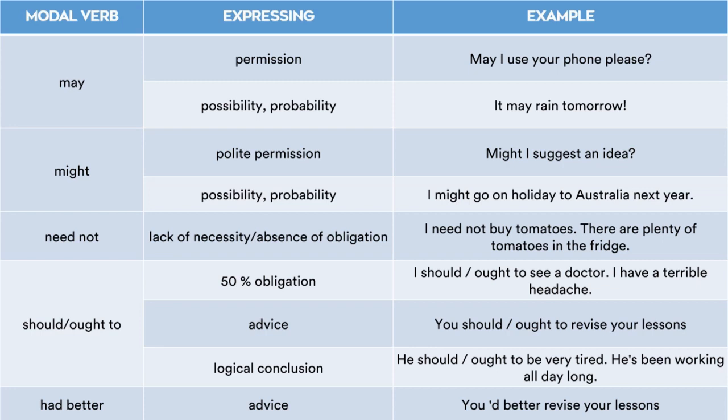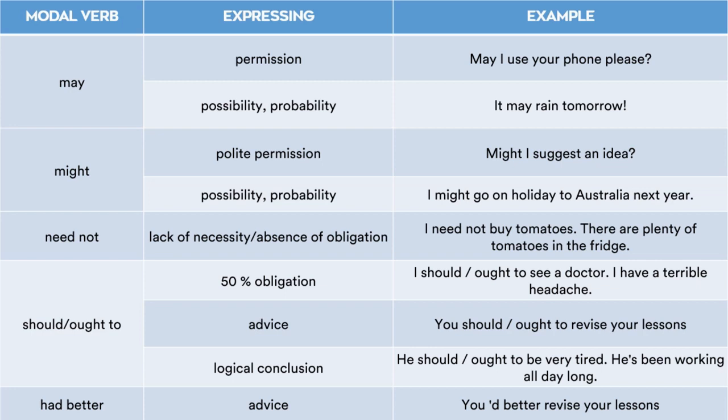Can is also used for permission. May is also used for permission, but can is much more informal, used in friendly conversations. May, on the other hand, is much more formal, used in case of your seniors or some office personnel or in your school. Whenever you are seeking permission, you must use may. But can can be used while talking with your friends. So may is a word which can be used to express permission.